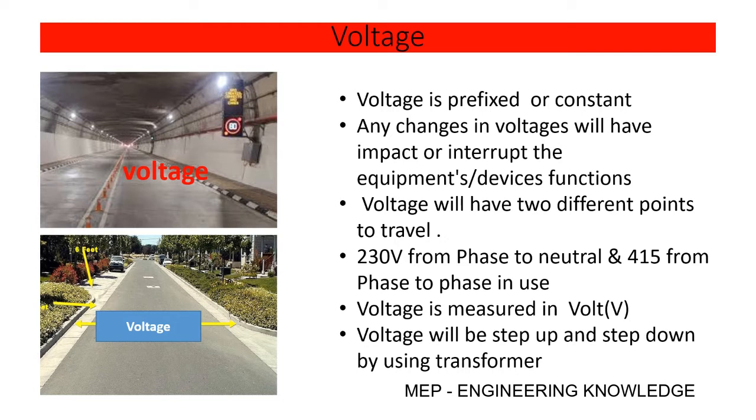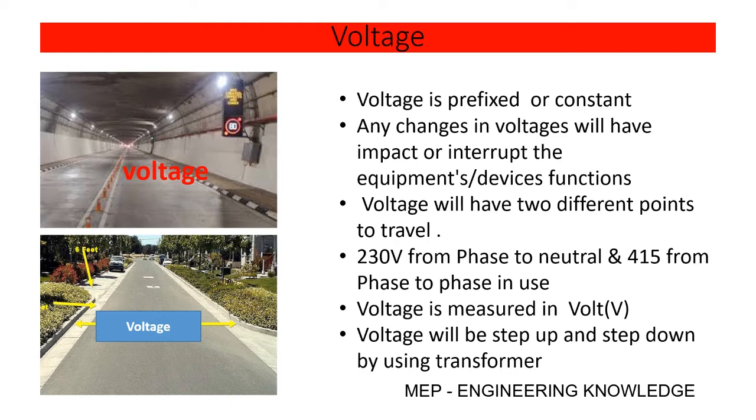Similarly, any interruption in the voltage will have an impact on the current flow. So voltage is the base for current to travel. Voltage is prefixed and constant. Any changes in the voltage will have an impact on the current flow and it will interrupt the equipment and device functions.